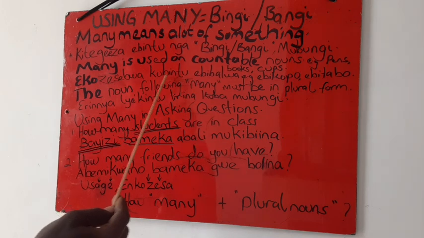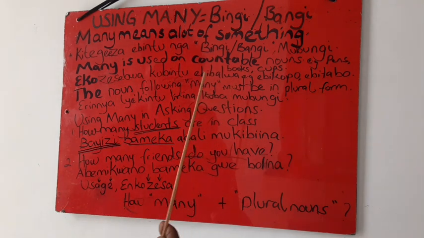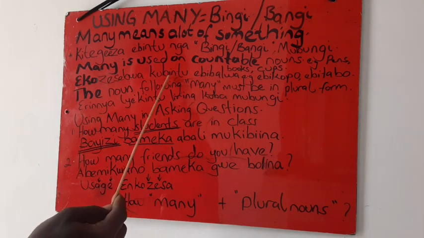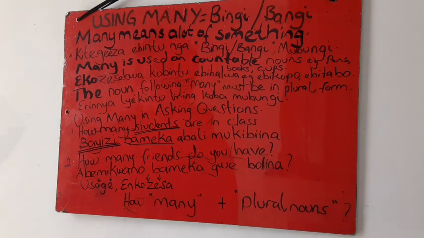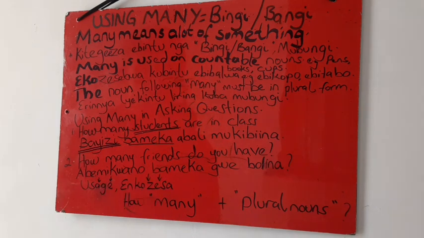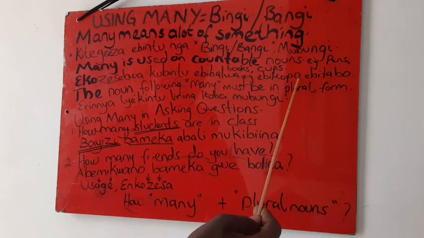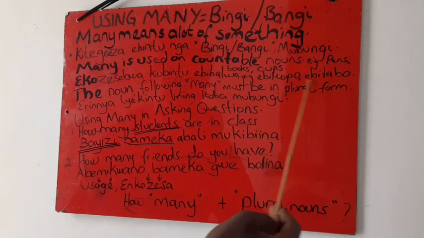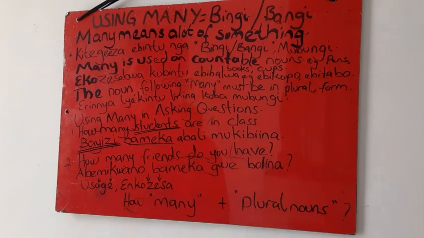Ekozesebwa ku bintu ebibalwa. Once again, ekozesebwa ku bintu ebibalwa. So mu bungi oba bangi oba bingi tugikozesa ku bintu ebibalwa, as we are going to see in examples. Okugeza ebikopo, ebitabo, and many more.